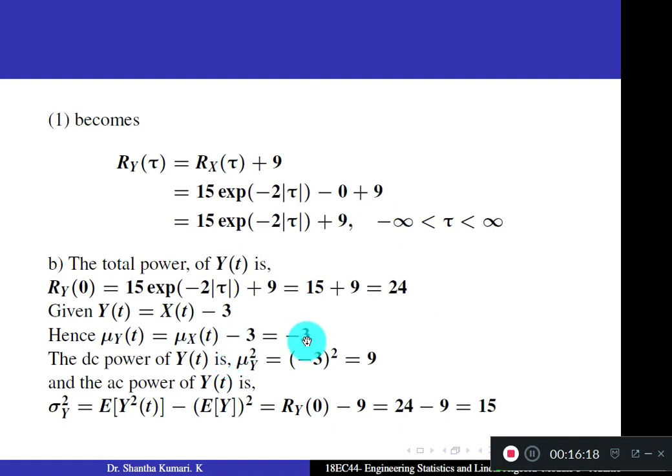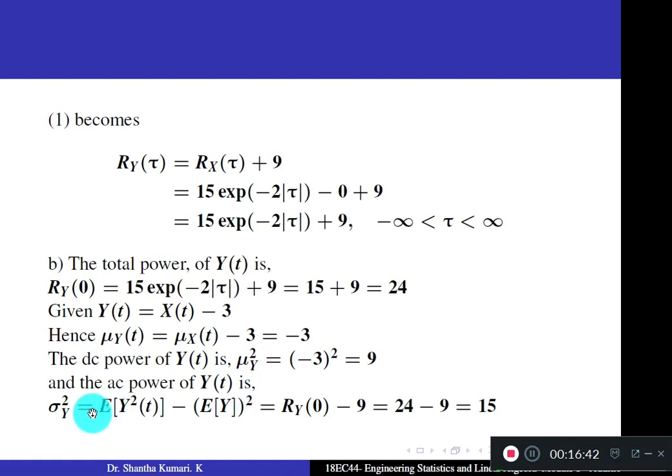Substitute, you get minus 3. The DC power of y of t is given by mu square of y. Correct? DC power is given by mu y whole square, not mu square of y, mu y whole square. DC power is square of the mean. Square of the mean with respect to y, which is minus 3 whole square, which is 9.